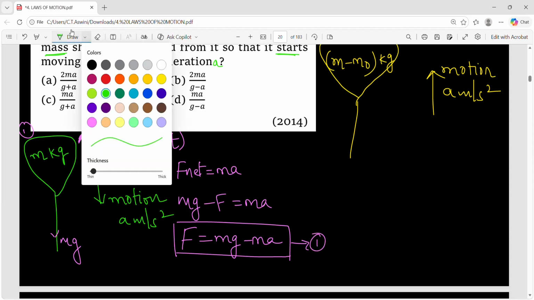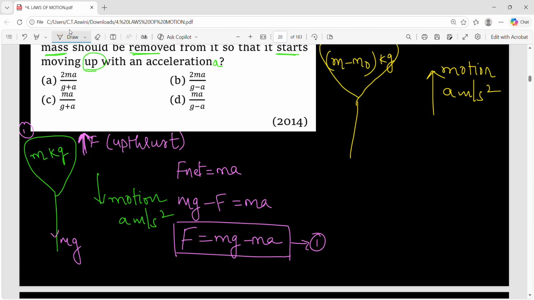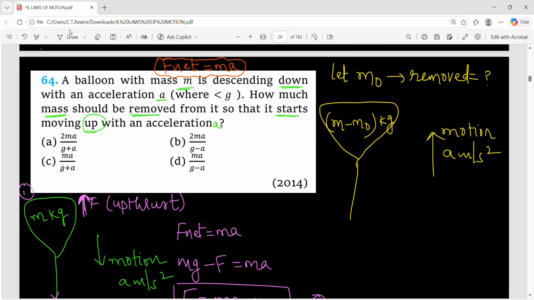Let's move on to the next case, second case. Some mass is removed, fine. Now downward, what will be the force? Weight. Weight is nothing but mg, but this time m is m minus m naught. And as usual in upward direction, we will be having upthrust.